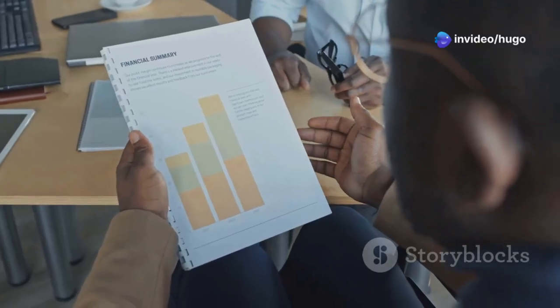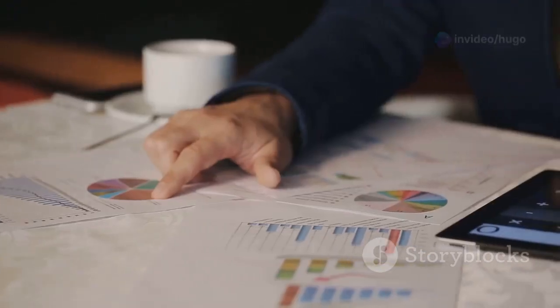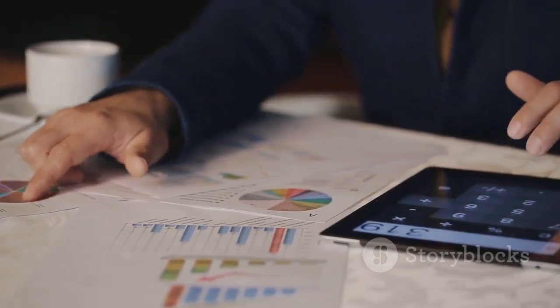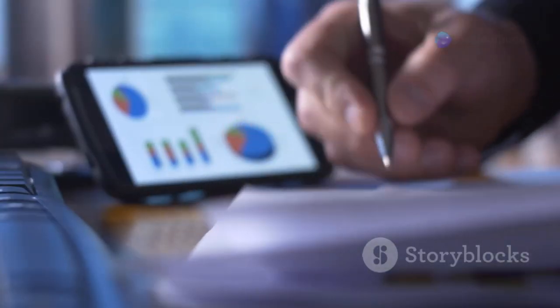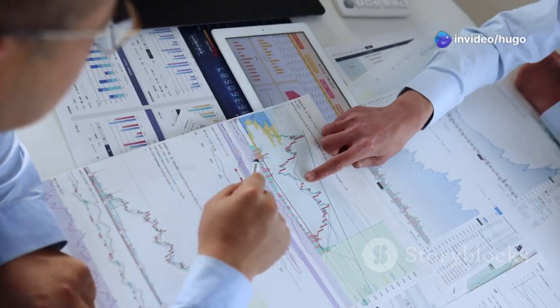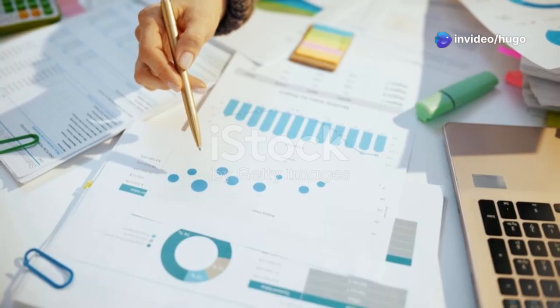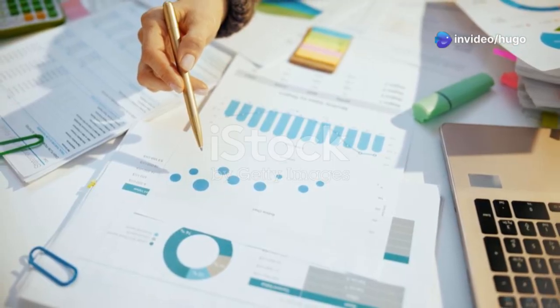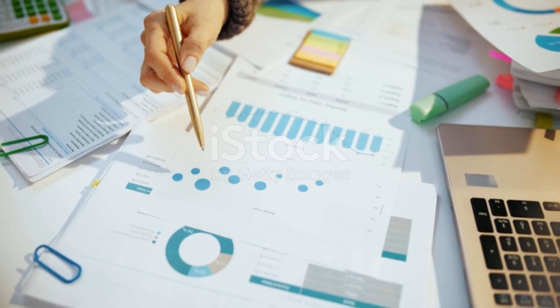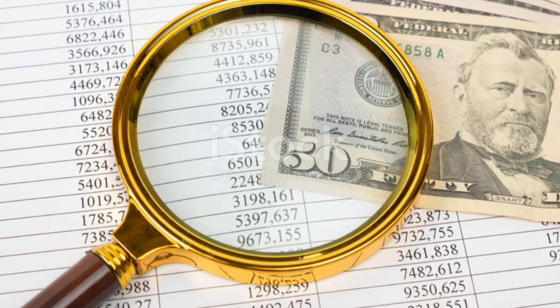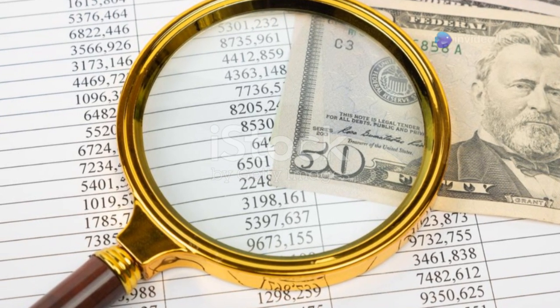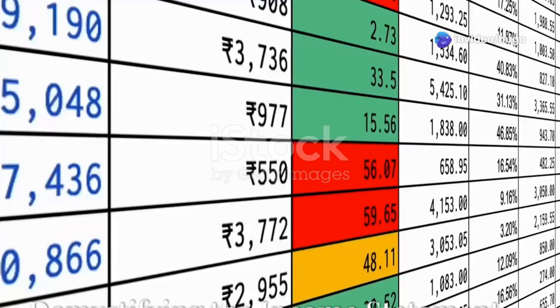Financial statements are like a company's report card. They tell you how the company is doing financially. There are three main financial statements: the income statement, the balance sheet, and the cash flow statement. These statements provide valuable insights into a company's financial performance, its assets and liabilities, and its cash flow dynamics. By learning to read and interpret these statements, you can make more informed investment decisions.